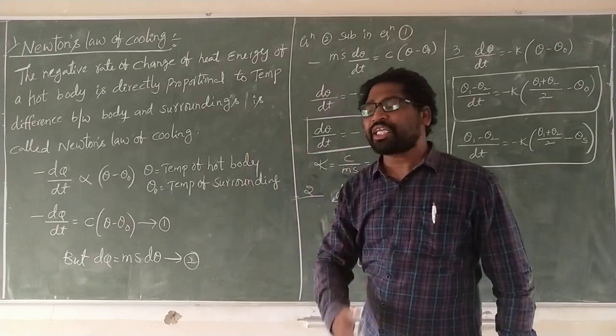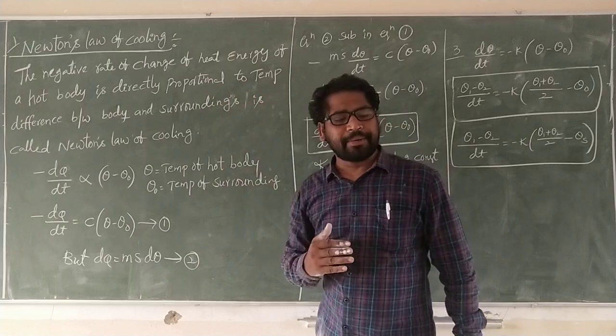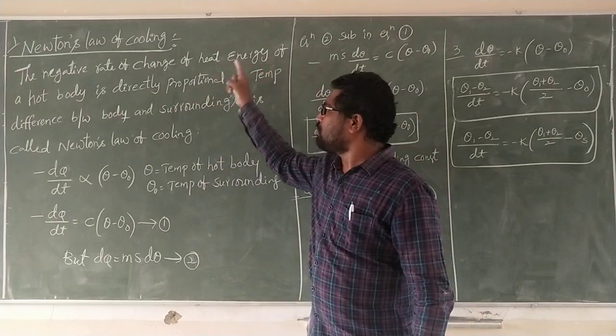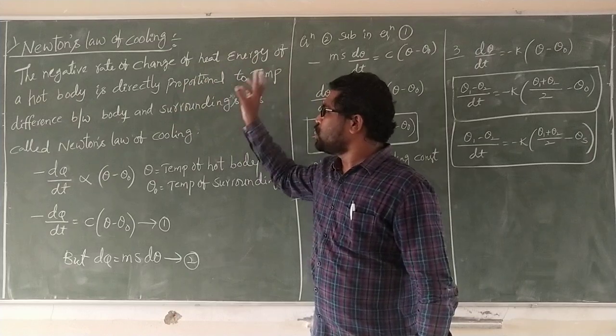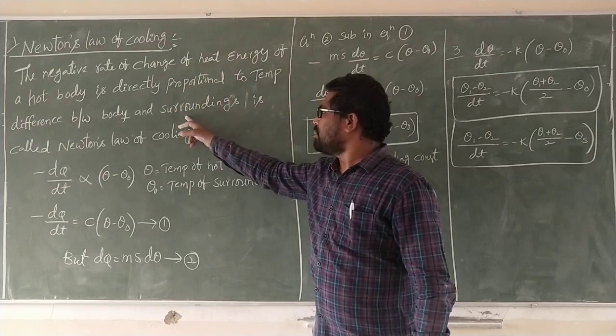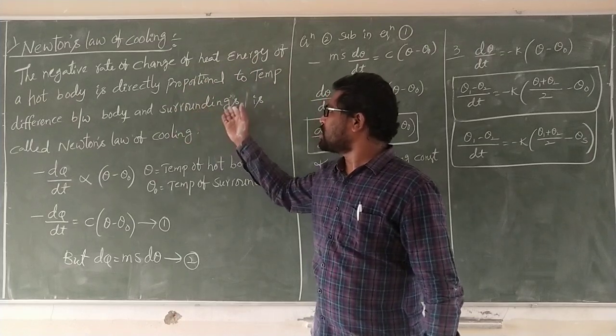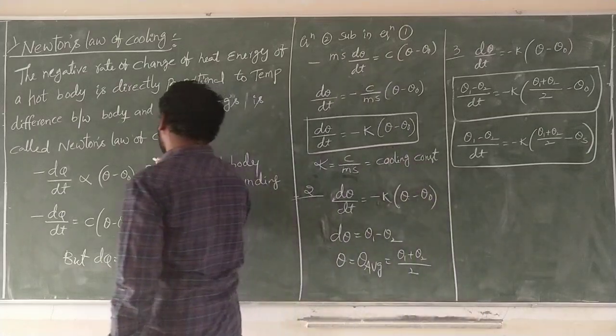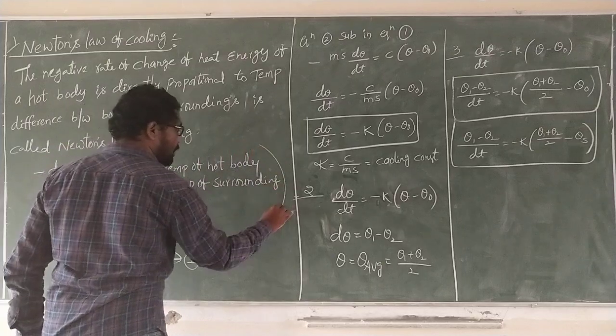Here, the negative rate of change of heat energy of your hot body is directly proportional to the temperature difference between the body and the surrounding or room. So by using the statement, we derive the formula.